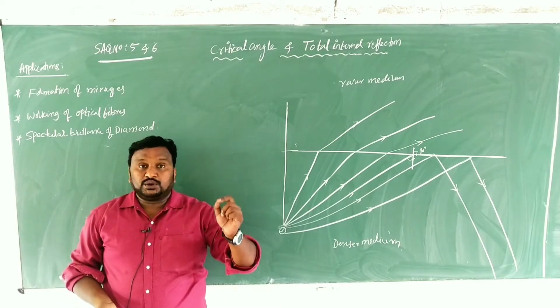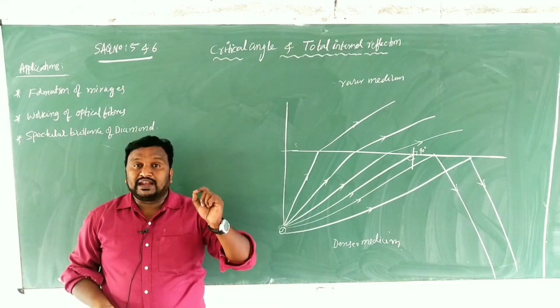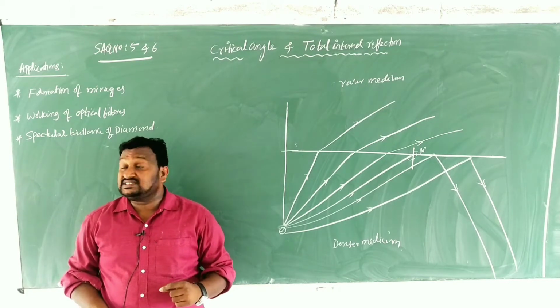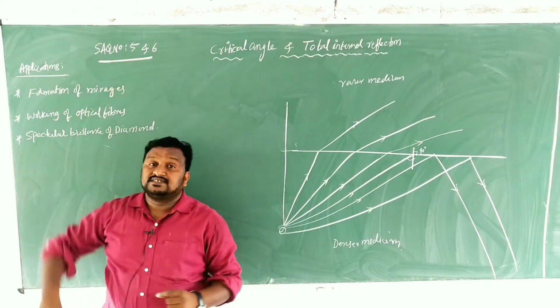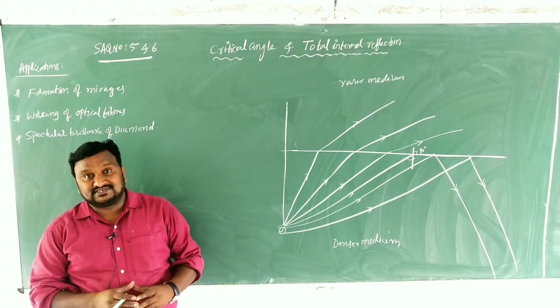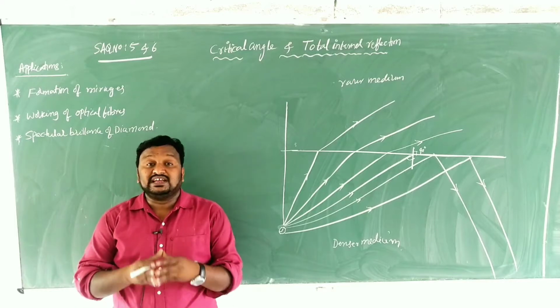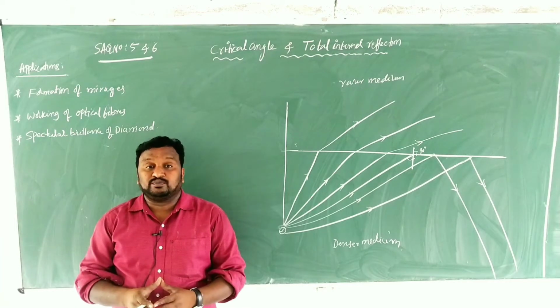According to the application of total internal reflection, we have one more short answer question, question number 6, formation of mirages. So these two questions must be discussed in this video.